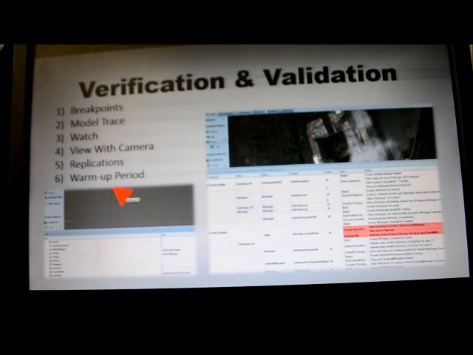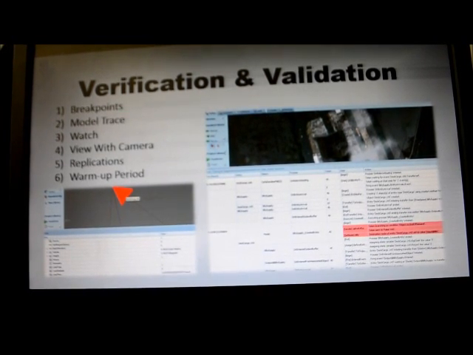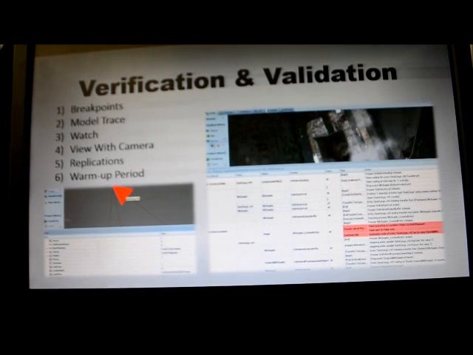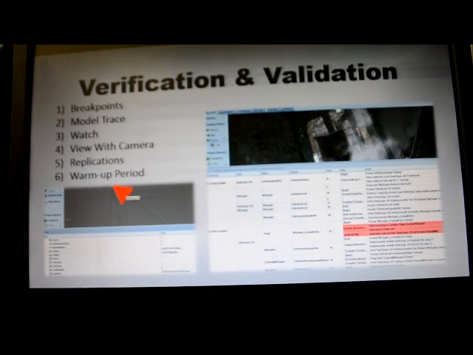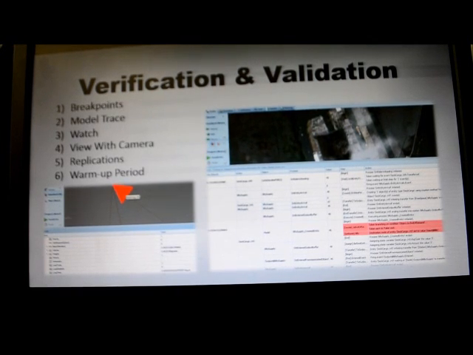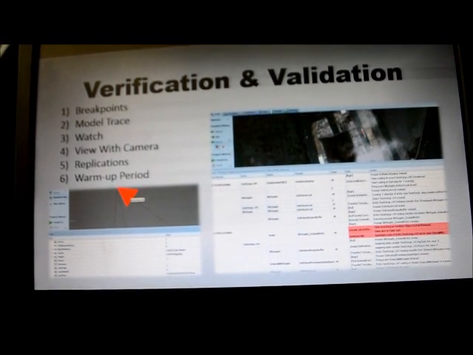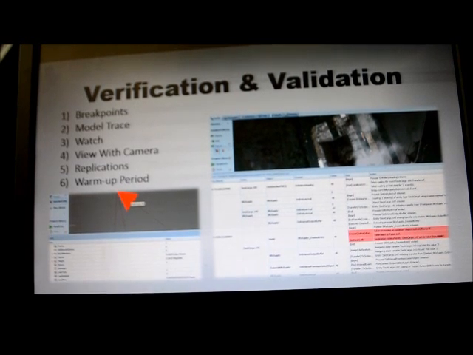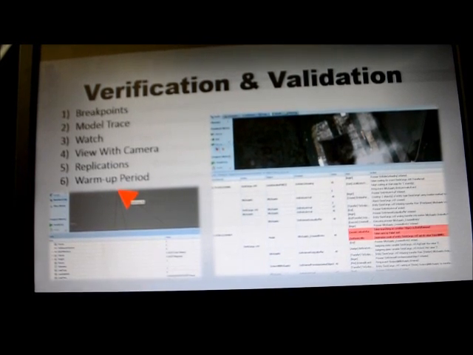In order to validate our model, we used breakpoints, model trace, and view with the camera to verify that certain components were behaving correctly. For example, we would use the watch feature on model entities to verify that all the desired characteristic values were being attached to them. These values included load time, rig destination, and deck space capacity or bulk storage volume. We used the model trace feature to validate that our processes were executing properly.